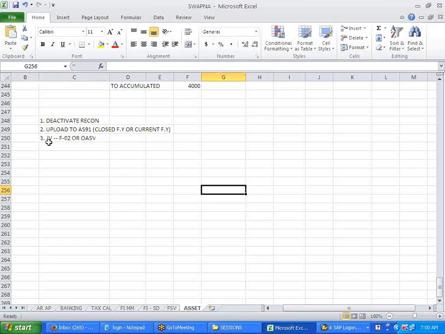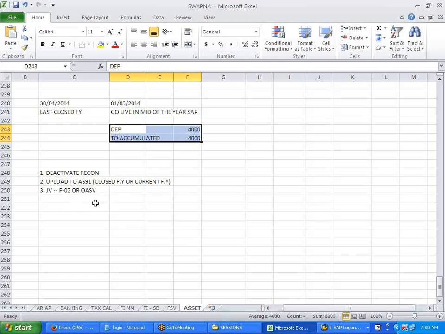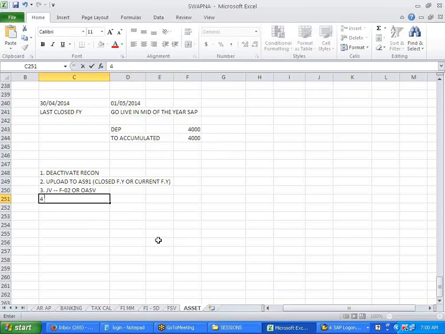Journal entry we posted, no? F-02, this one, the depreciation. This is called a JV, right? Journal entry, right? We were posting all this. Yes, it's called a journal entry. Either you post a JV, F-02 or OASV.